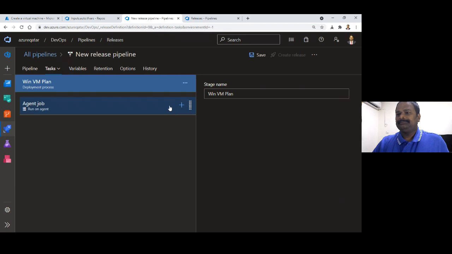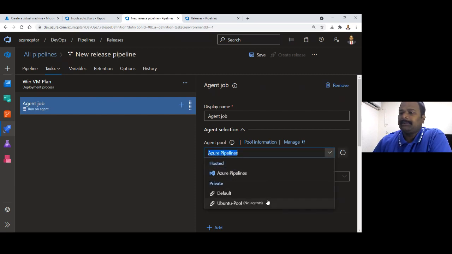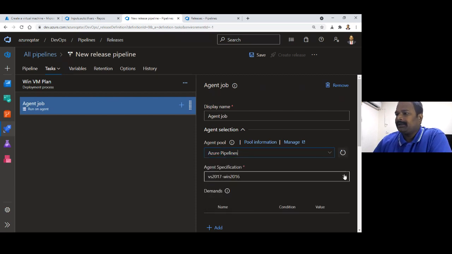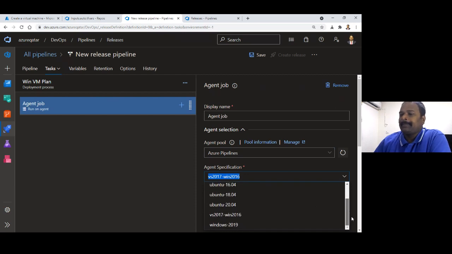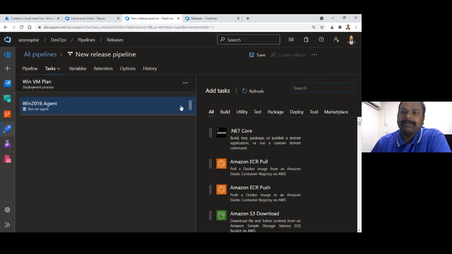In the last session we spoke about the agent, which does our job as a compute node which runs our job in Azure DevOps. So here I'm selecting Azure pipelines instead of my hosted ones. In the Azure pipeline agent pool, these are the available options. You can use them based on your requirement. Today I'm going to take the Windows 2016 agent, and I'll name the stage 16 agent to easily identify on which agent this particular stage is running.